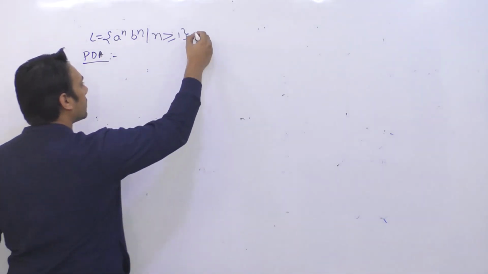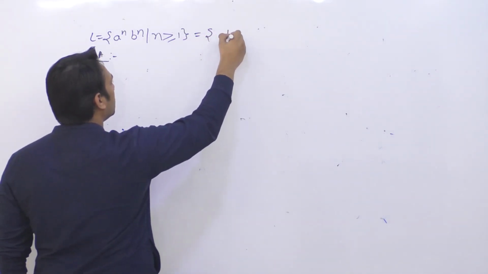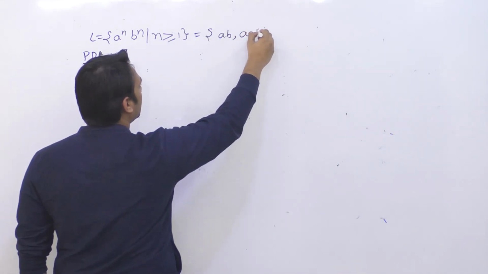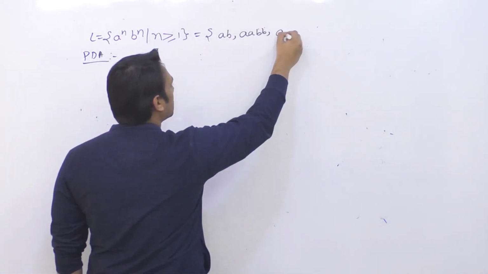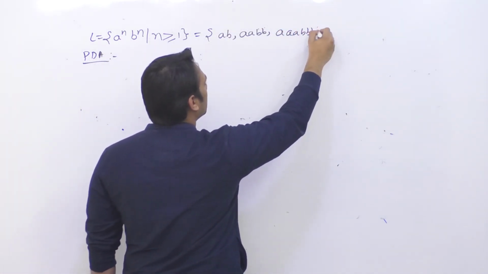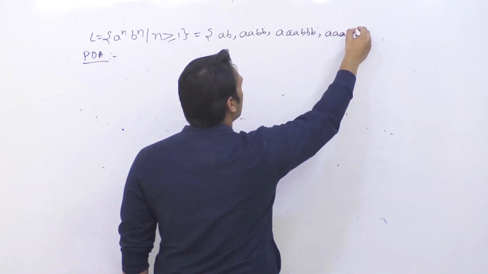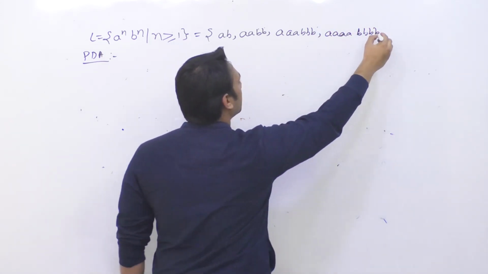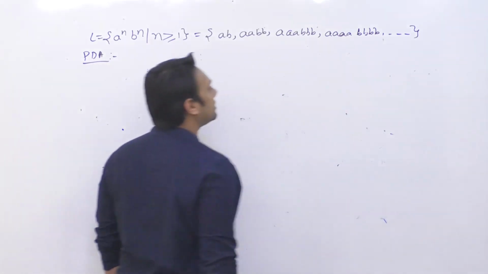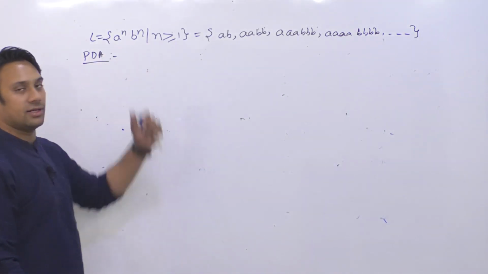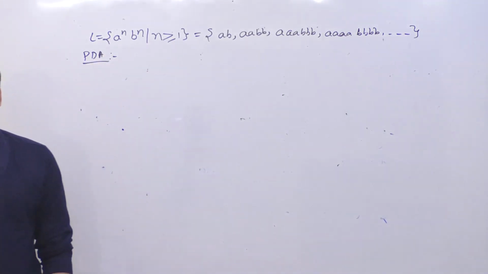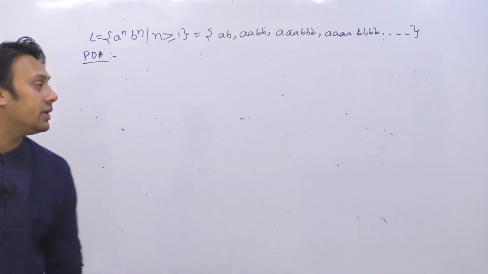So first of all let us understand what are the strings that are present in this language. क्या क्या strings present होंगी? You can have the string AB, you can have the string AABB, you can have the string AAABBB, you can have a string which is 4 A's and 4 B's, and so on. This is the kind of strings that will be present in this given language. इस language में इस तरह के strings जो हैं वो present होंगी.